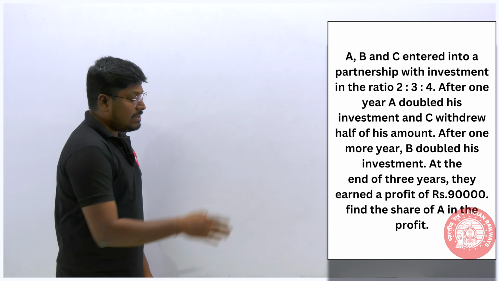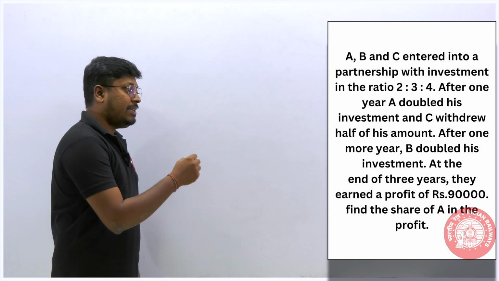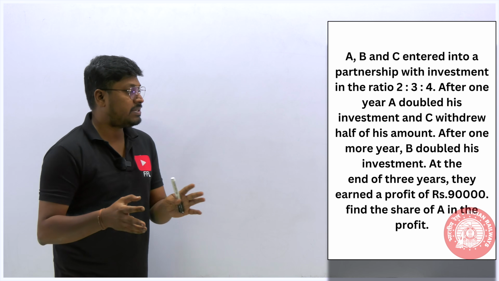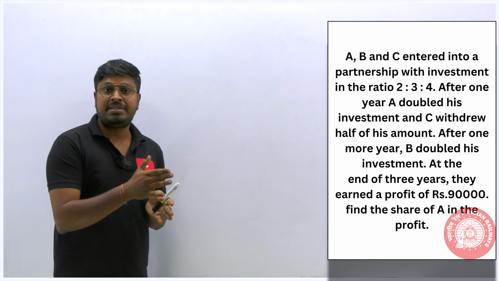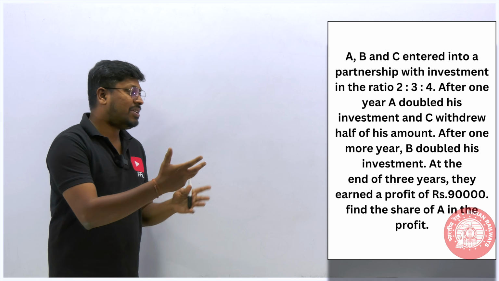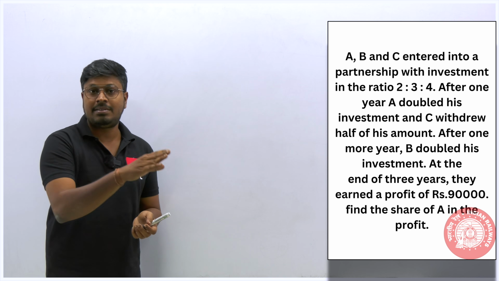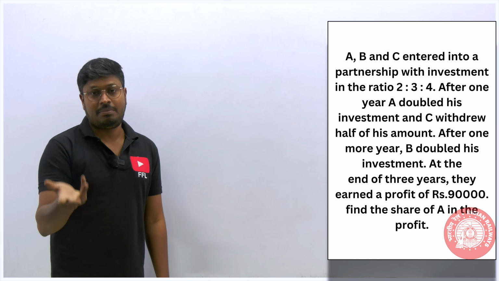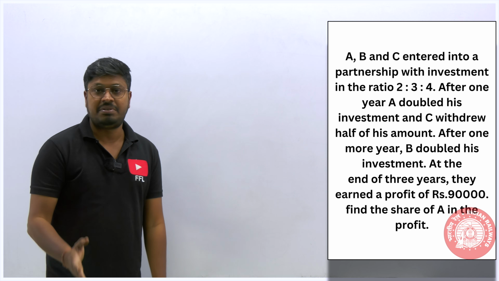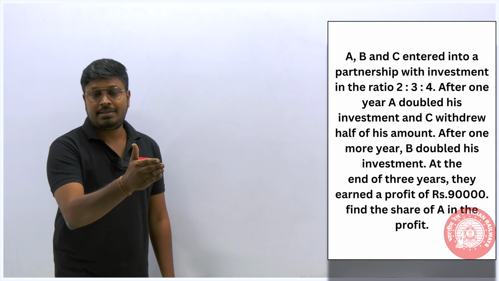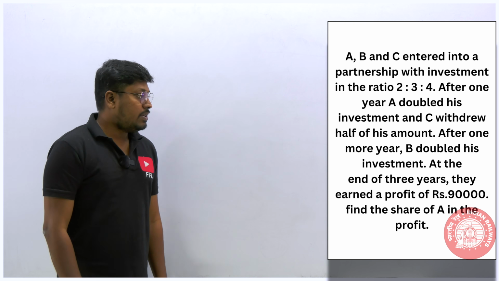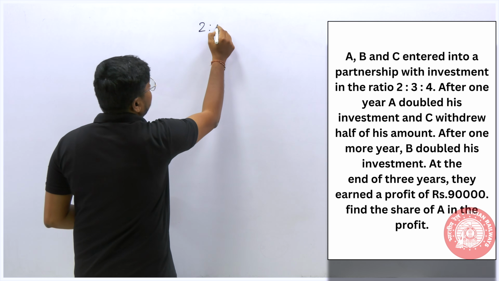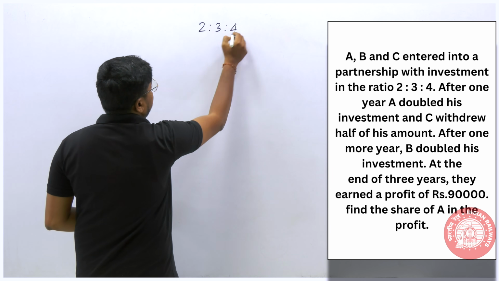A, B and C entered into a partnership with an investment ratio of 2:3:4. It's a partnership based question. If it's a partnership based question, always try to attend it, because it does not have any formulas, just like problems on ages, partnership, ratio, proportion. These topics will not have any formulas. You can just solve this question. Their investment into the months, the resultant will be their profit. There are 3 persons, A, B, C, who entered into a business with an investment ratio of 2:3:4.